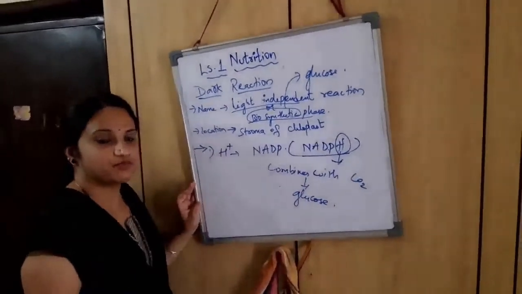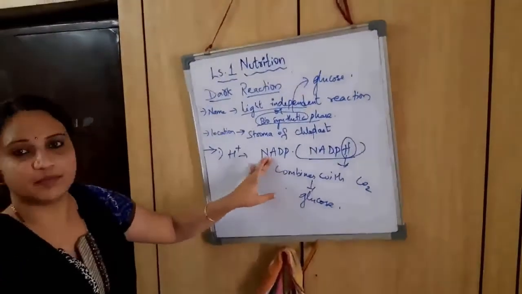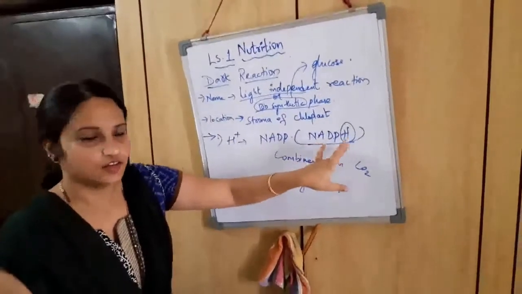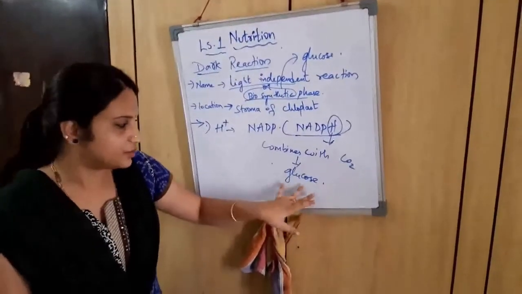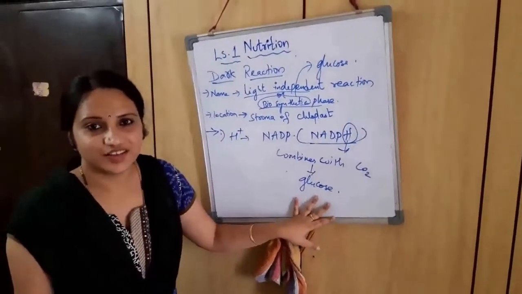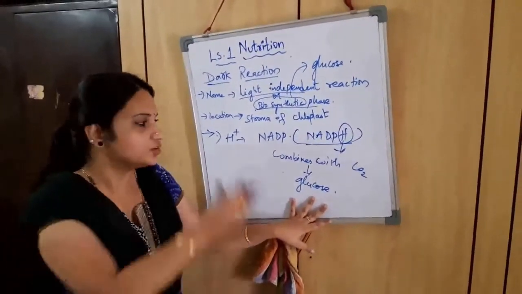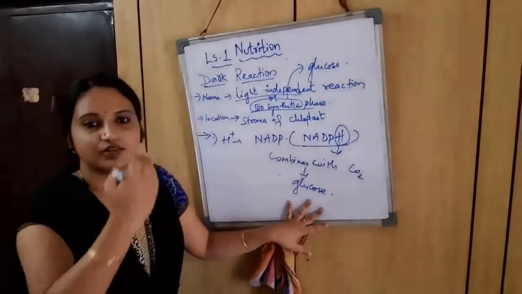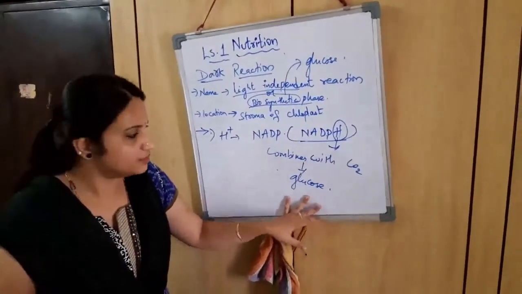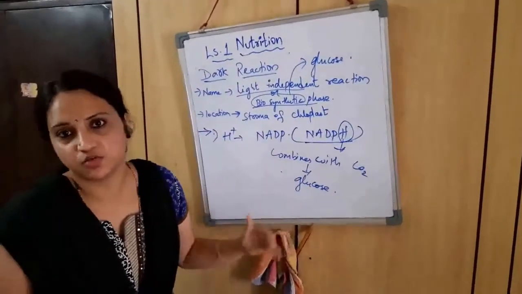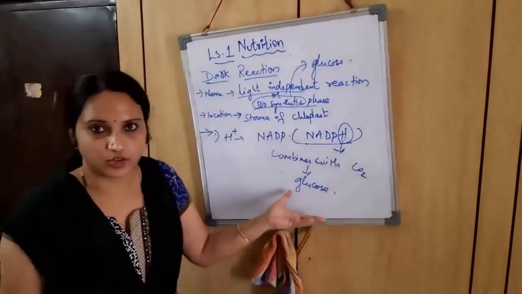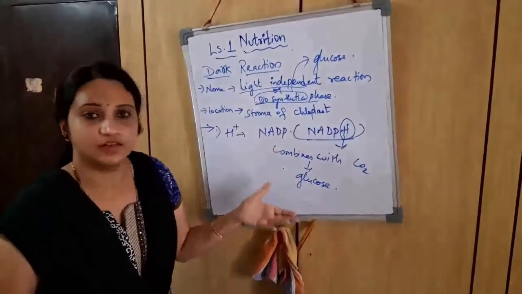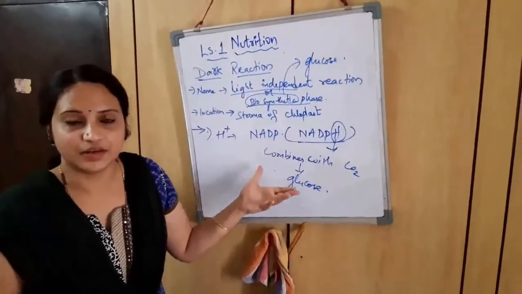Simple. Hydrogen ions are picked by NADP and it forms NADPH. So this hydrogen now combines with the carbon dioxide, and finally it produces glucose. It is not just a simple process. This formation of glucose occurs in different steps. In between, several intermediate compounds are also formed. Okay, the last product we get is glucose, no doubt. But in between, we get several intermediate products.